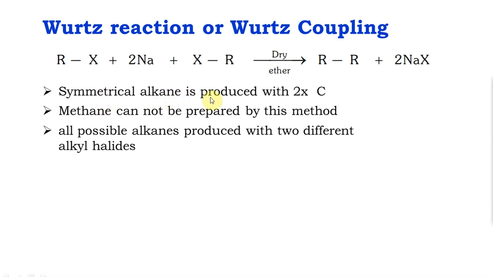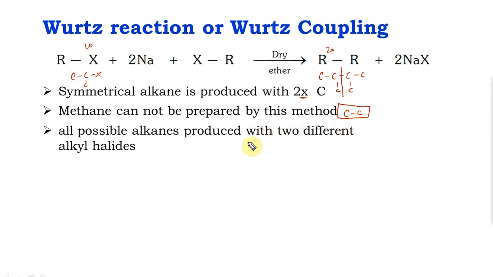Here, if you see, a symmetrical alkane is produced, meaning if it is R, this side it is RR. Let's take an example of an alkane. If we do this, the corresponding alkane that is synthesized is, so if you see there is a plane of symmetry. So a symmetrical alkane is always produced with 2 times the number of carbons. If it is 10 carbons here, you get 20 carbons. Methane cannot be prepared because the minimum number of carbons is 1 plus 1, 2. So the smallest molecule that you can prepare using Wurtz reaction is ethane.